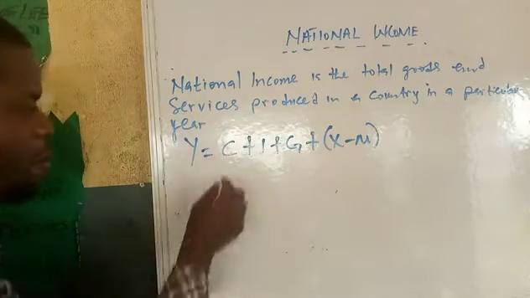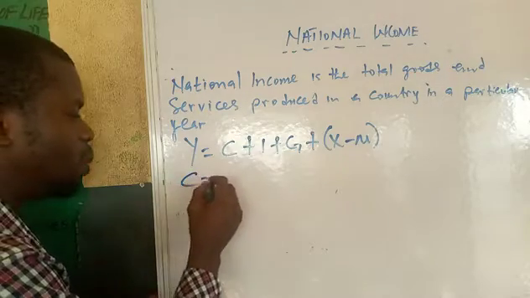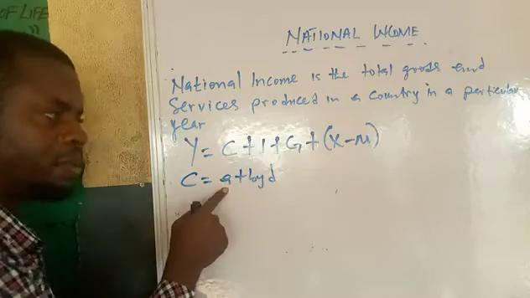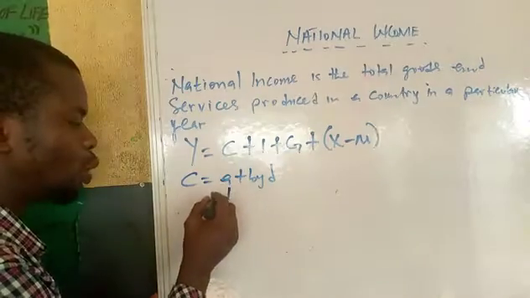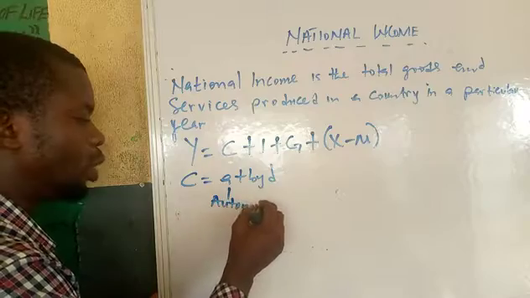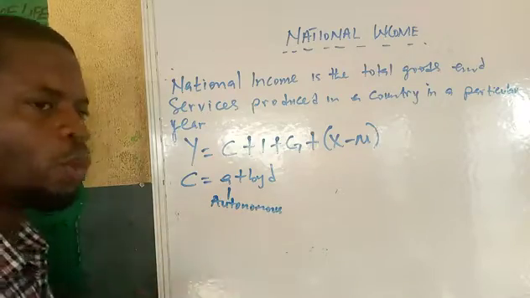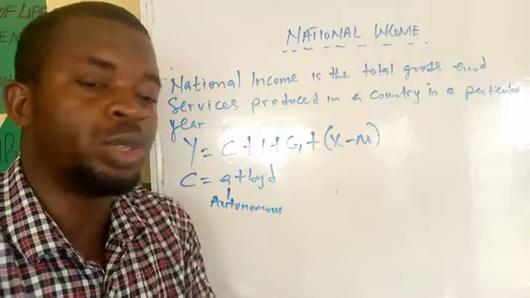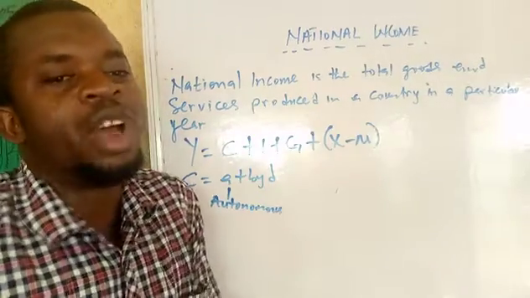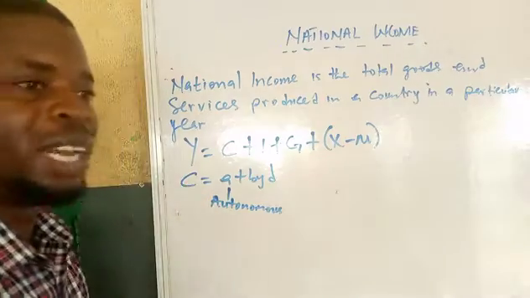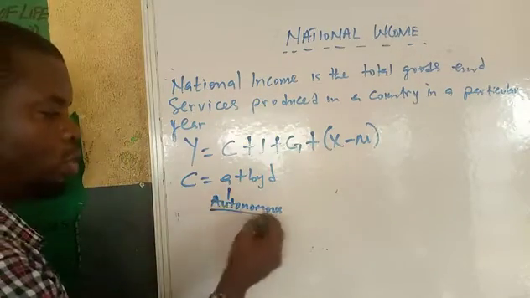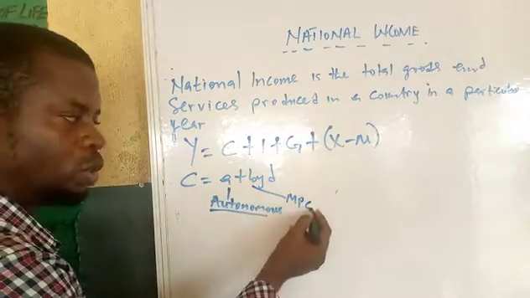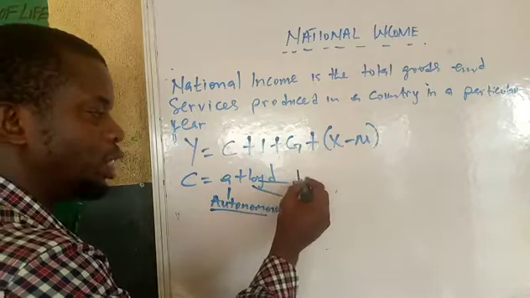Do you understand? So this is the formula for expenditure method. Now let me break this C. Sometimes they can break this C for you. They say C equals A plus bYd. You see this A. A means autonomous consumption. Consumption that does not rely on income. Like if you are not working, your spending is just autonomous because your spending is not depending on your income. So spending that does not rely on income is autonomous consumption. Your b, we'll be doing this later, is called MPC, marginal propensity to consume. Then this Yd is disposable income.